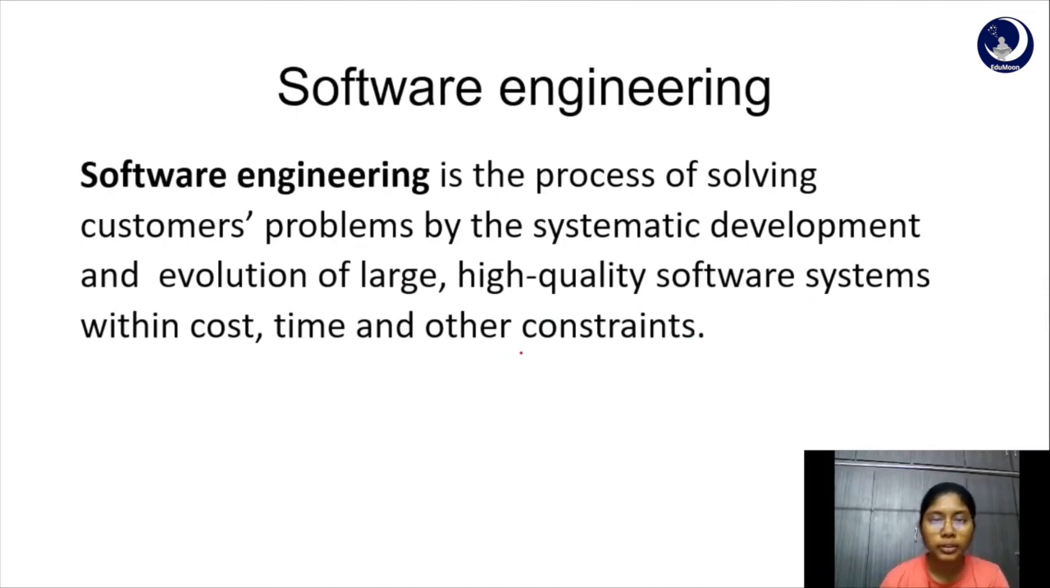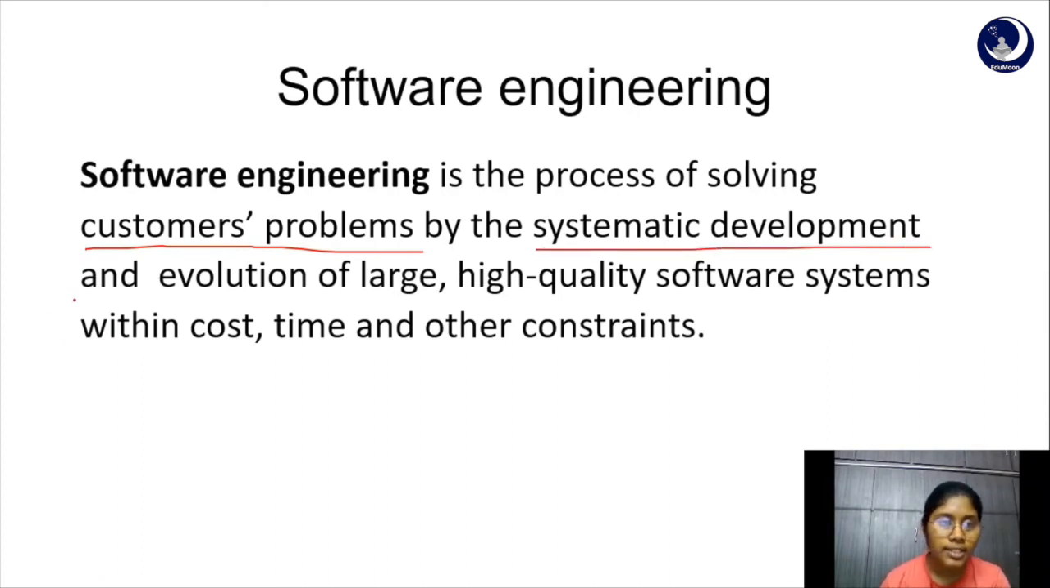Now we need to pay attention to each term in the definition. Software engineering is the process of solving customers' problems. Now what are customers' problems? Customers' problems are mostly human problems, that is, human activity. So software engineers must therefore learn to communicate effectively and negotiate with people to understand what kind of problems they want to get rectified, and must understand what impact the proposed software system must have on its users' productivity, and solving customers' problems by the systematic development and evolution.